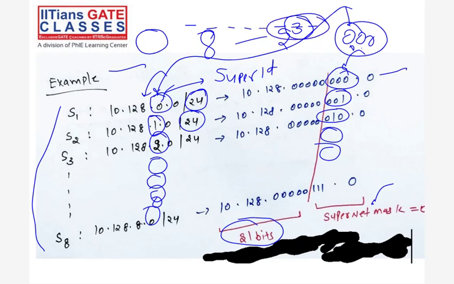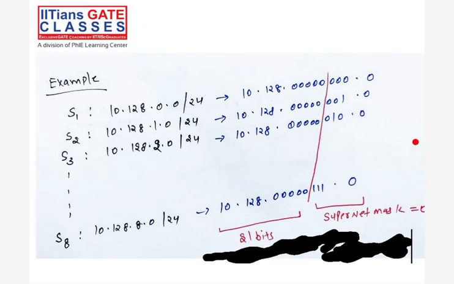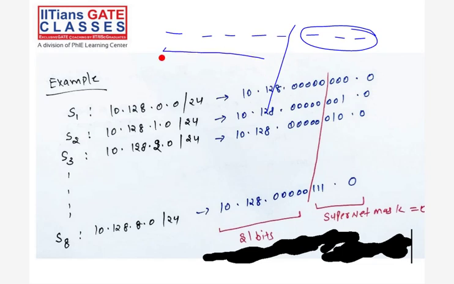Right? Okay, take time, fine. These 3 bits we have to borrow from this. Now see what I mean. Now this remaining part here becomes 21 bits as the network part, and this whole part.